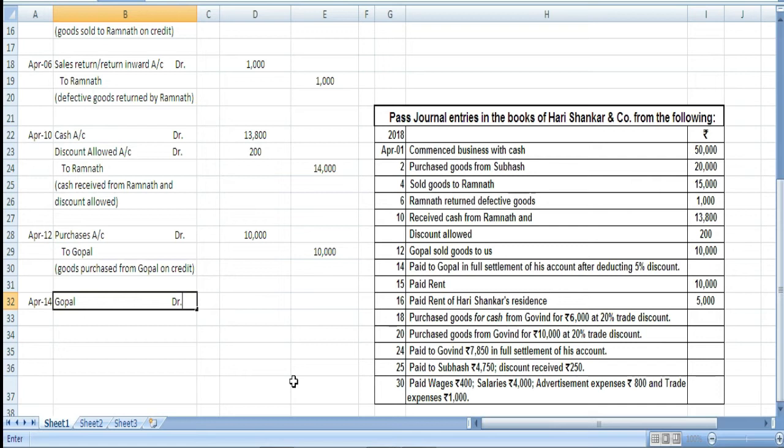Now we are giving money to Gopal, and the next account affected will be cash. To cash it goes out because we are giving cash to Gopal, and then here we are receiving some discount. When we purchase we receive discount.